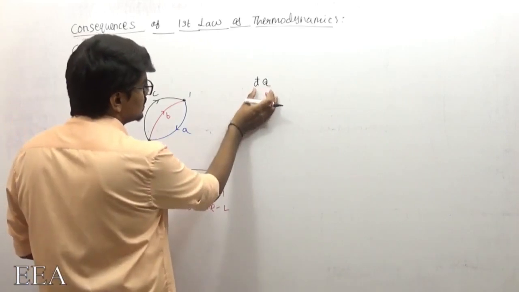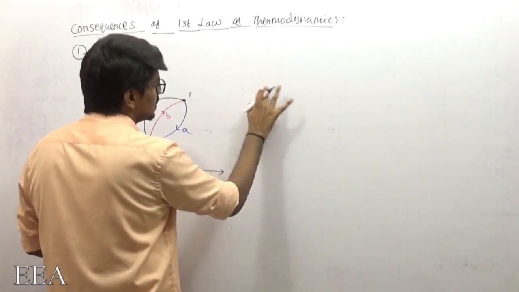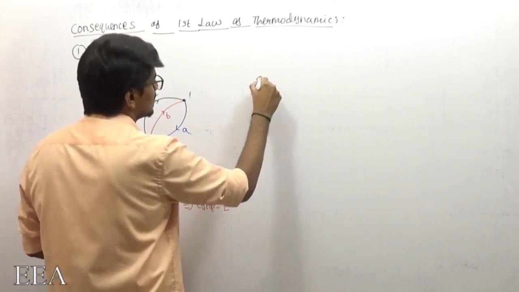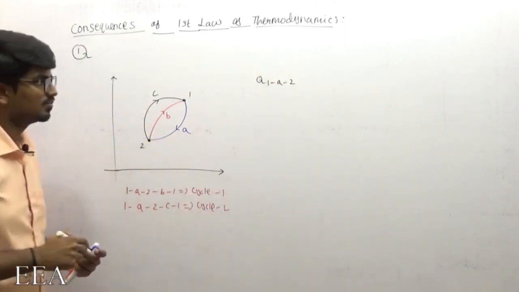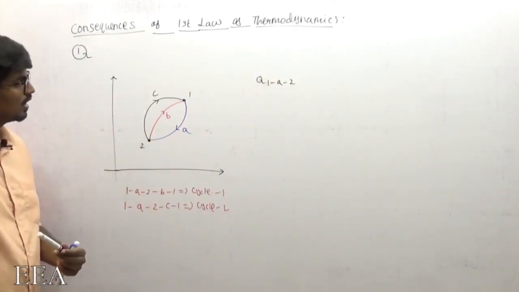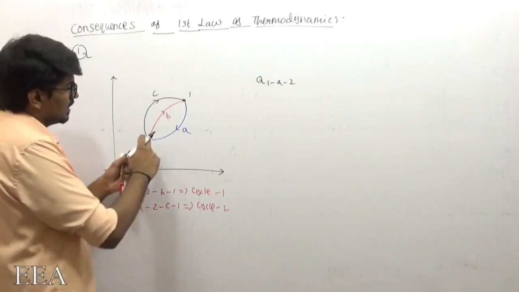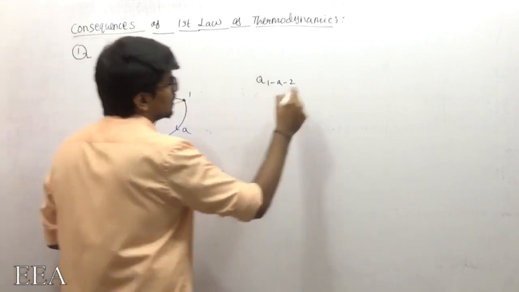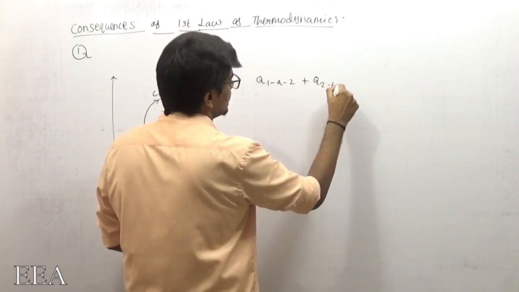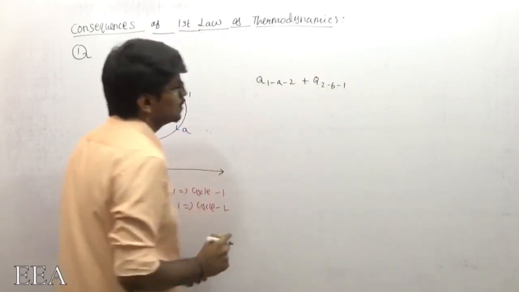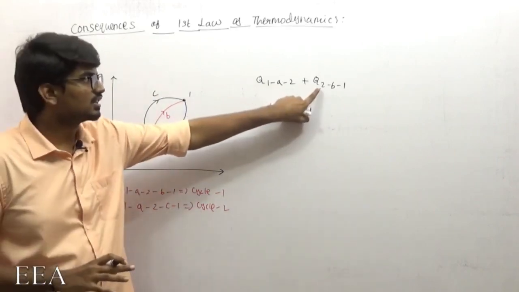That is the heat transfer during the process 1 to 2 along path A. And the heat transfer along the return path, I will take as Q2B1. We are not worried about sign convention here.